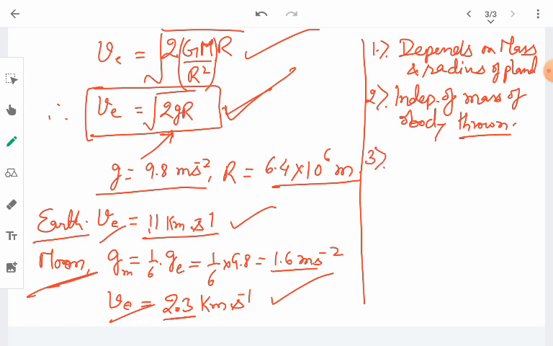It does not depend upon the angle of projection. The escape velocity will be independent of the angle of projection. To whichever direction the object is given the escape velocity, it will not affect the value of the escape velocity.